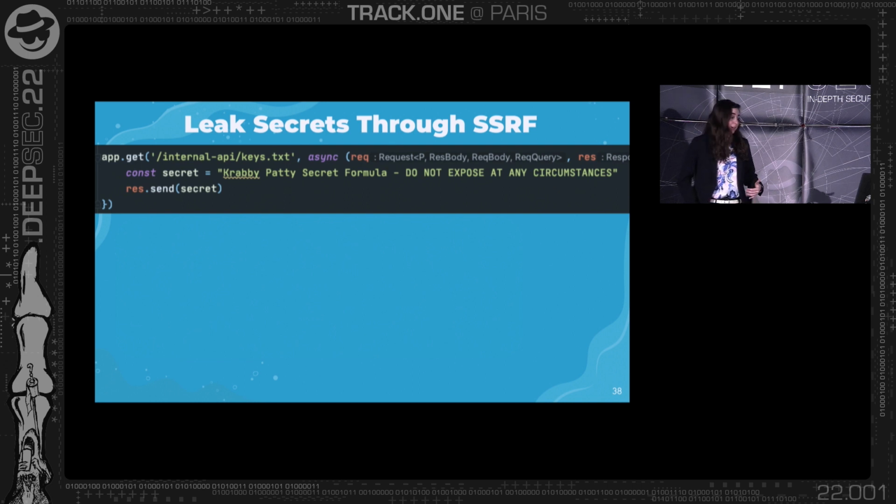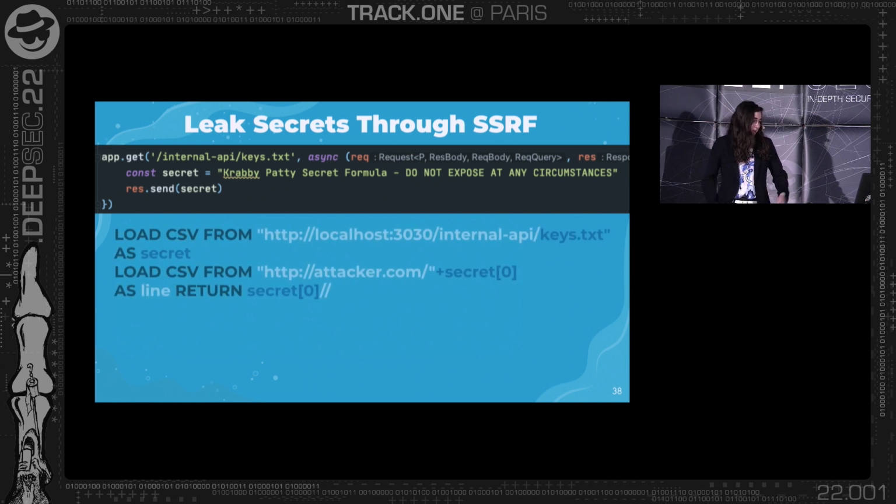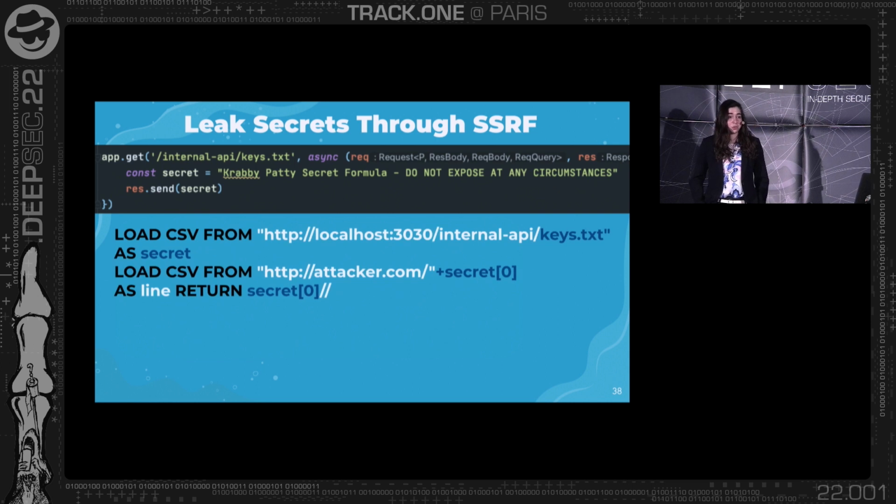So I defined some very sensitive endpoint that should never, ever be exposed to the outside world. And this is the injection that you can actually perform when you're an attacker. Now, you will inject those 4 lines, and let's see what happens right here.